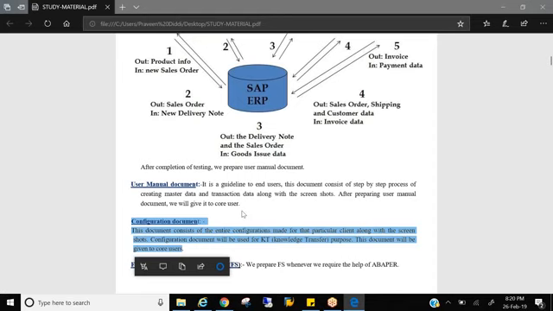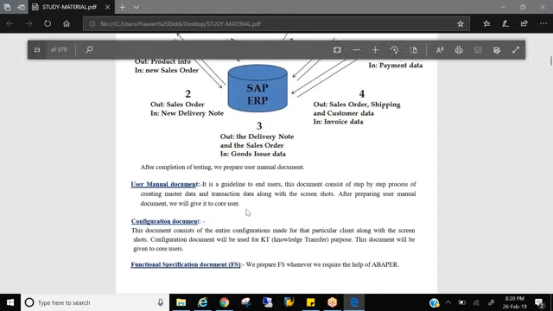Let's say, as per our discussion in the first session, who is our implementation partner? We have taken one company, IBM. So once the implementation is done and the project goes live, Galaxy Pharma has decided to give this project to TCS.